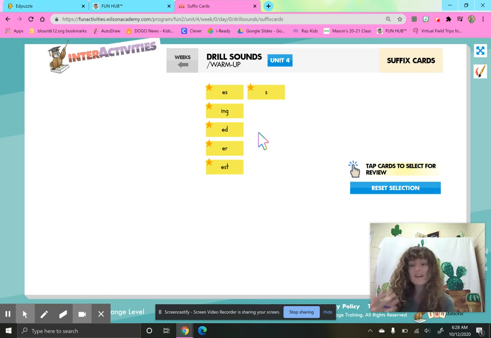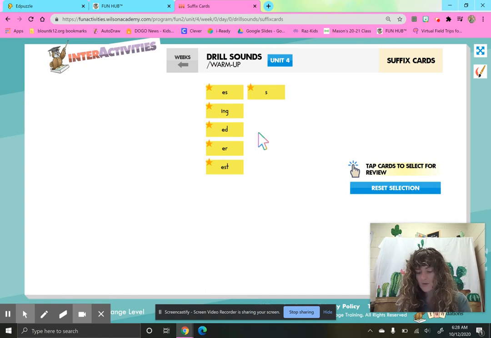Swell, swelled. Now I'm going to make my own sentence. Go ahead and create your own if you want that challenge. Remember, our sentences start with an uppercase letter. We put finger spaces between our words and we end with punctuation. So I'm writing the sentence, the balloon swelled with water.